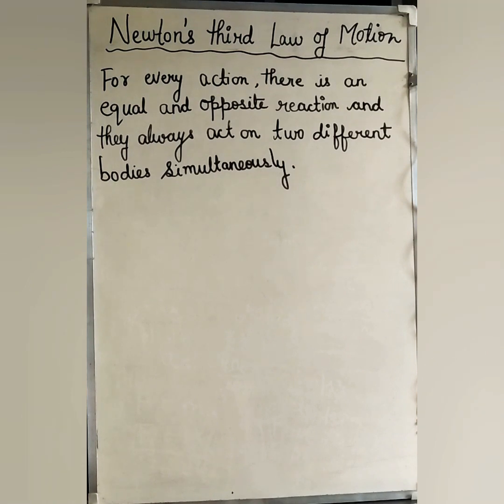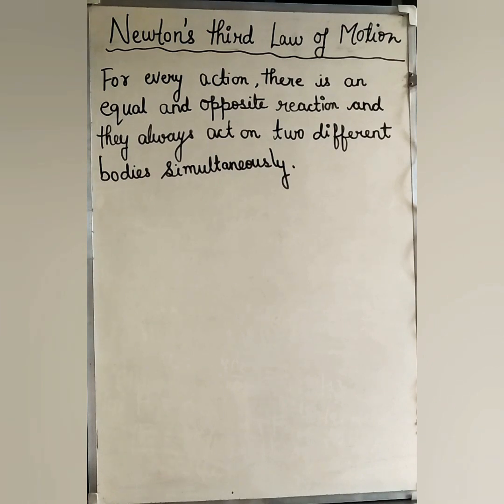Students, in the first two laws we have studied how an external applied force changes the motion, and we have also studied the method of determining the value of force. In the third law of motion we will study that when one body applies force on a second body, then in return the second body simultaneously exerts force back on the first body, and these two forces are always equal in magnitude and opposite in direction. Also, these forces act on two different bodies and never on the same body.